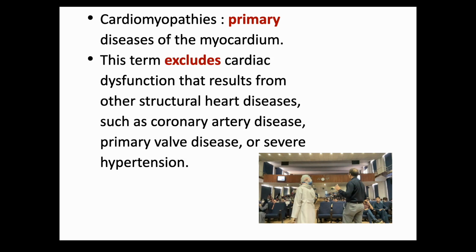So primary generally means we do not know the cause of it. It's idiopathic type of cardiomyopathy. We've got primary cardiomyopathy, we've got secondary cardiomyopathies. Secondary cardiomyopathies means we have identifiable anatomical or physiological defects. In primary cardiomyopathies, we do not have a clear identifiable cause. So this term excludes cardiac dysfunction that results from structural heart disease such as coronary artery disease, valve disease, or severe hypertension.